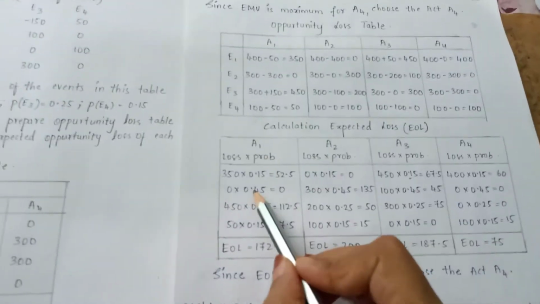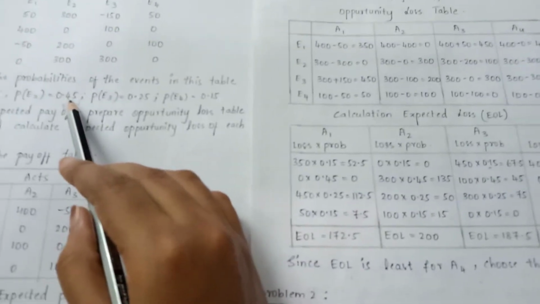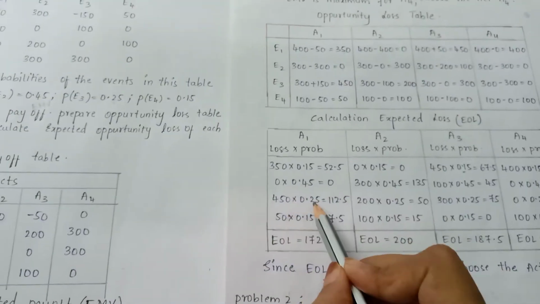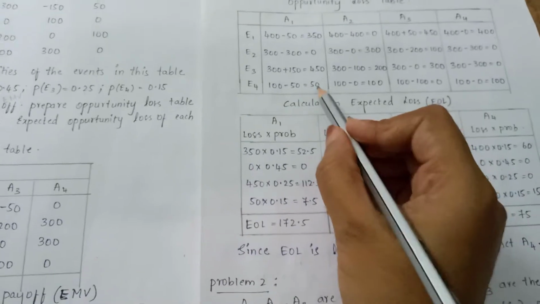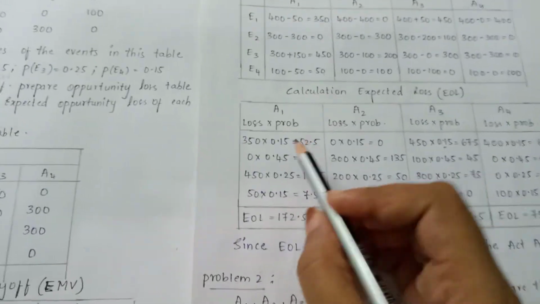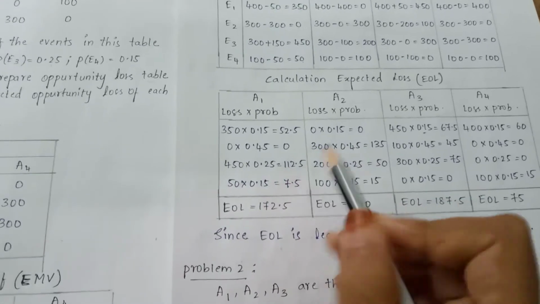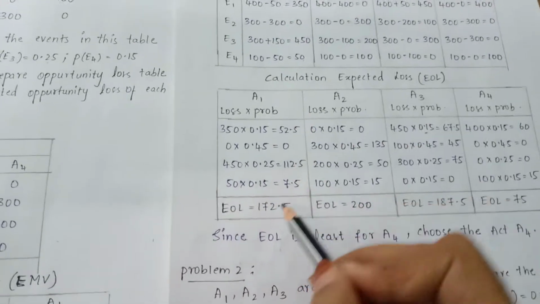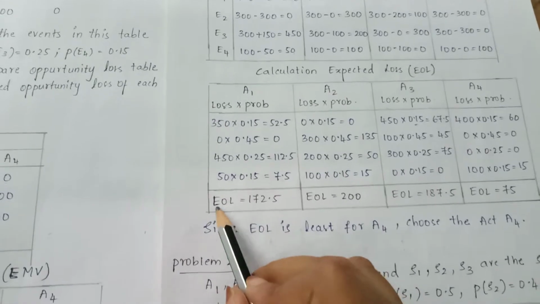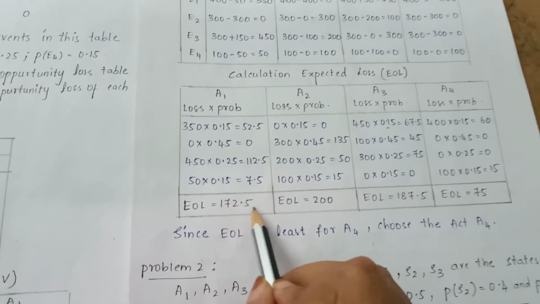So 350 into E1 probability 0.15. Next 0 into E2 probability 0.45. Next 450 into 0.25, next 50 into 0.15. So 350 into 0.15 is 52.5, next 0, next 112.5, next 7.5. You need to add this, that is EOL, expected opportunity loss, which is equal to 172.5.